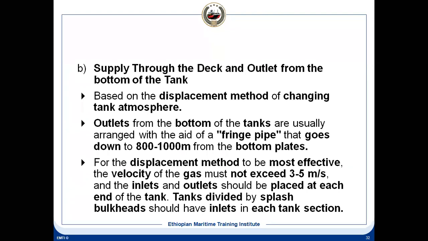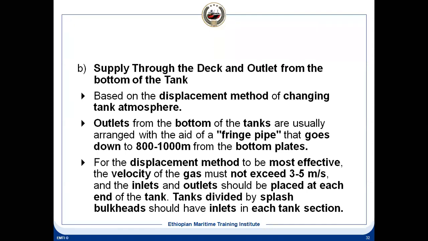As I told you, displacement means the existing gases will be pushed by the IG. So they will be vented out by the displacement. They will not mix together. To avoid the mixing, you will have to supply slowly at the bottom, and it will push out the existing gases from the top. That's why there is a fringe pipe that goes down about 800 to 1 meter below the tank top, and through that pipe we supply the IG to push it out.